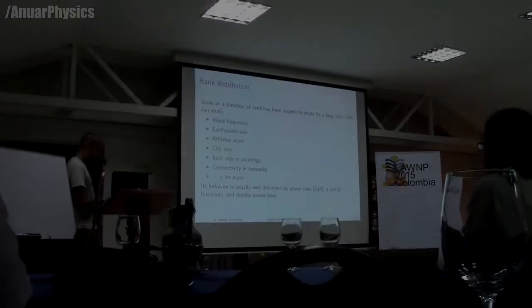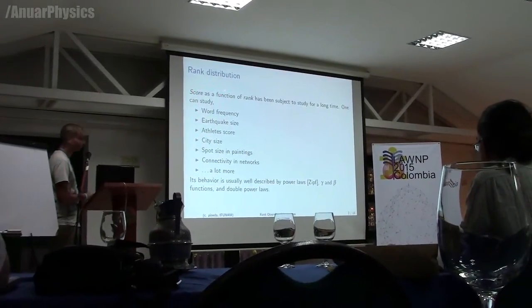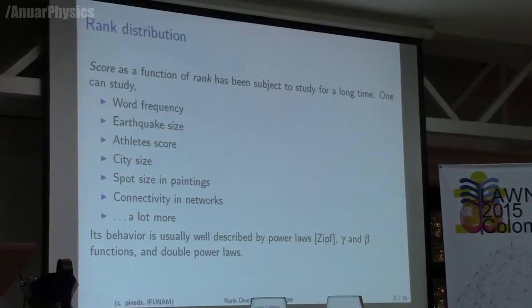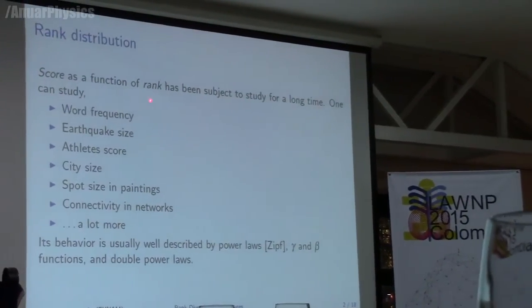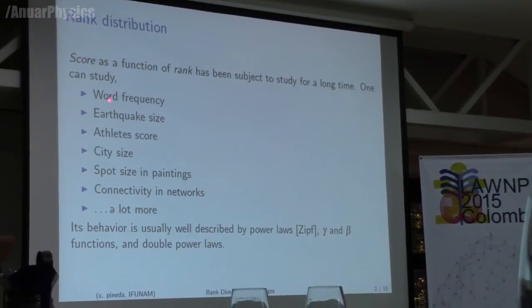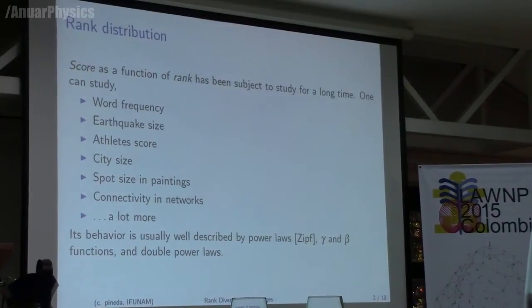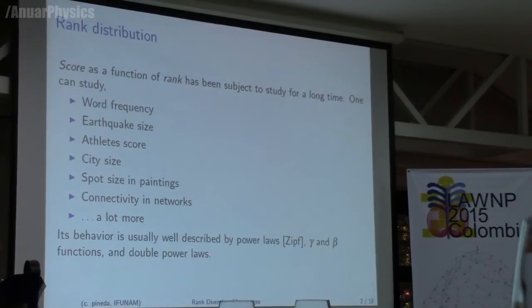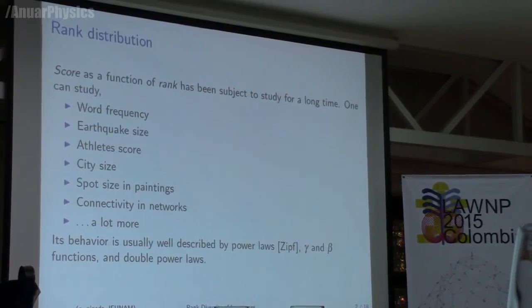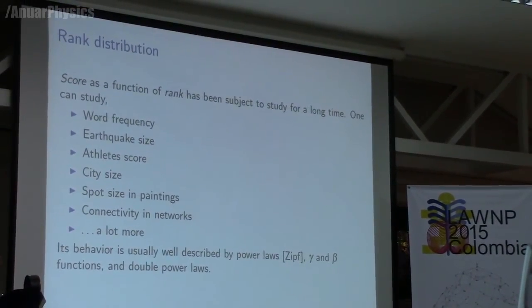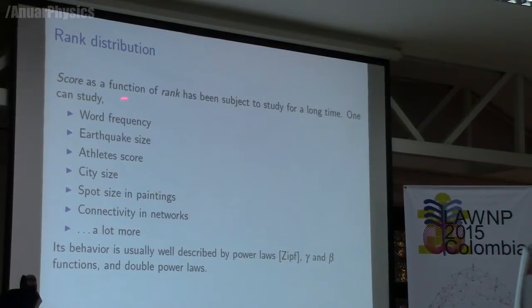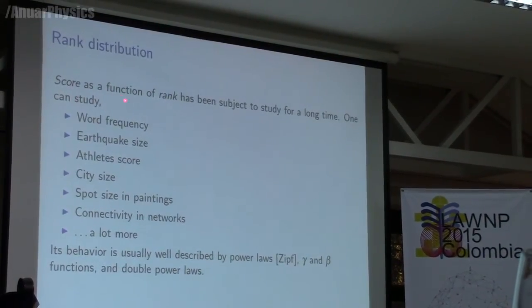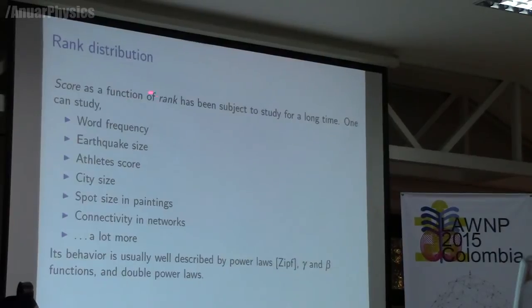So I'll start to speak about rank distribution. I refer to score as a function of rank. For example, regarding word frequency in a text, score would be the number of times a given word appears in a text. Earthquake size, so say some given scale of earthquake, would be the score in this case, and then how the score behaves as a function of rank.